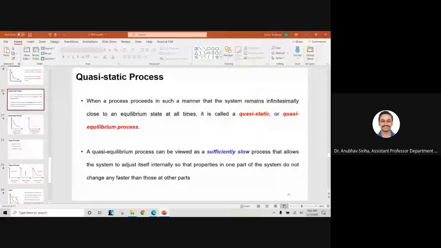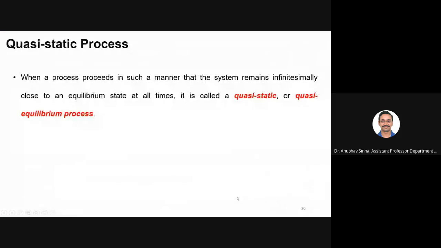Okay, fine. So last class we stopped at quasi-static process. This is one of the most important or fundamental assumptions that we will take for this subject. So I wanted to just briefly go over it again. What I meant was that a system remains infinitesimally close to equilibrium state at all times. At all the points it is very close to equilibrium, and this process is called quasi-static or quasi-equilibrium.